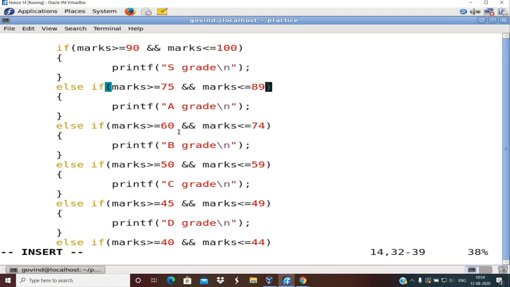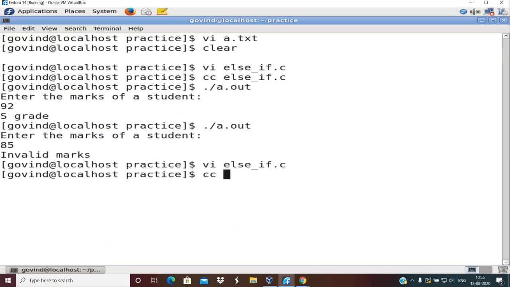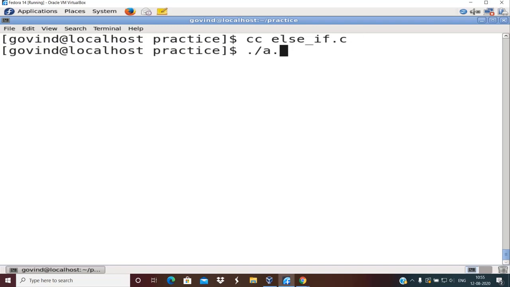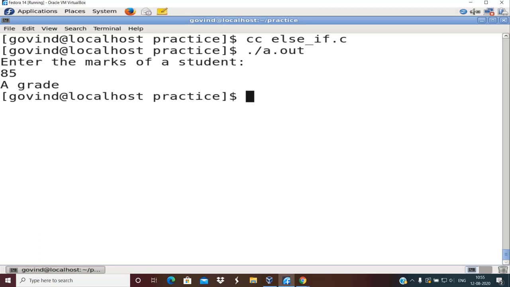Okay. I hope that I have not made this mistake in other test conditions. Okay, I have not done it. Okay, it is correct, right? Fine. Now again I'll compile else if, dot slash a dot out. I'll clear the screen to avoid confusion. I'll also increase the font size. Dot slash a dot out. Enter the marks of a student, say 85. So you can see at this time it is printing A grade.